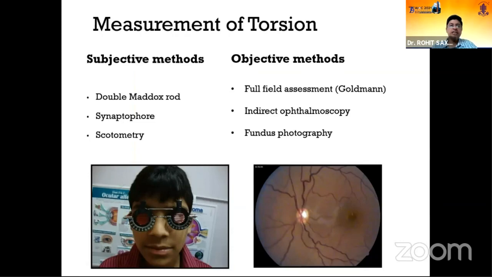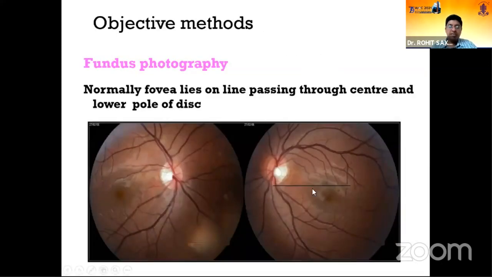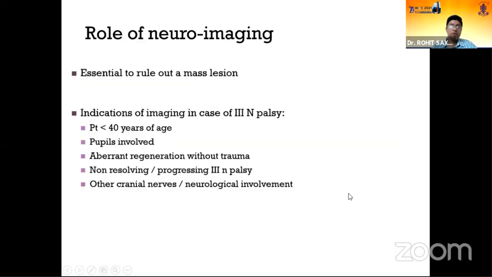You measure torsional changes by subjective or objective means. You do a double Maddox rod, synaptophore, and scotometry in subjective, and you can just do an indirect or a fundus photograph to see for true torsional changes. So here you can see the torsional change. This is the line at which, between the lower third, the fovea should be, and you can clearly see bilaterally the fovea is much lower than the normal range. So you can pick up torsion by fundus photographs and see for change.